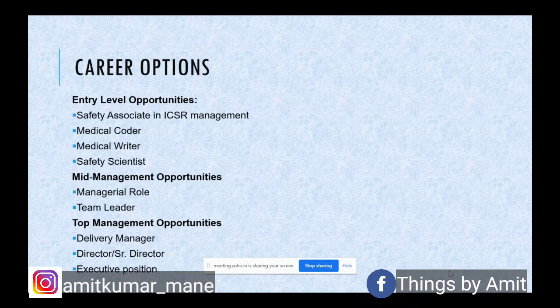And once you are a pro in the industry, top management opportunities are also available within PV, managing the entire portfolio of any company, or managing the entire PV function as a director or in an executive position. So these are the career options available at various levels based on your industry experience. At an entry level, there is a chunk of opportunities available within the industry.